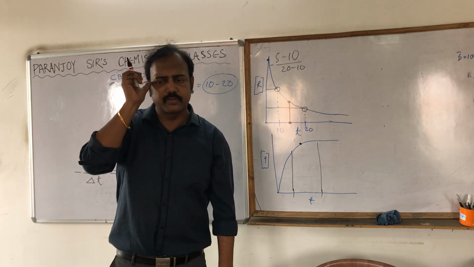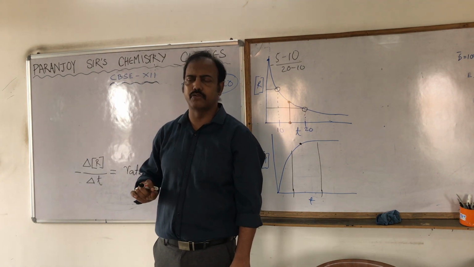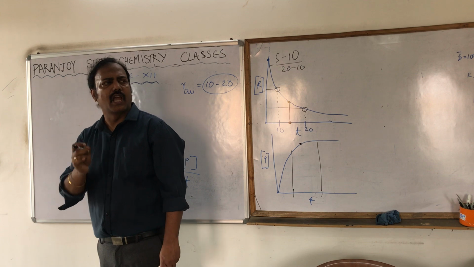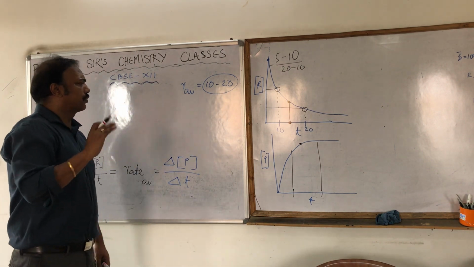So I'm trying to explain in such a way that you also understand why we are doing this. Why are we doing this? And only a little bit of basic mathematics we have to know. So what is this?